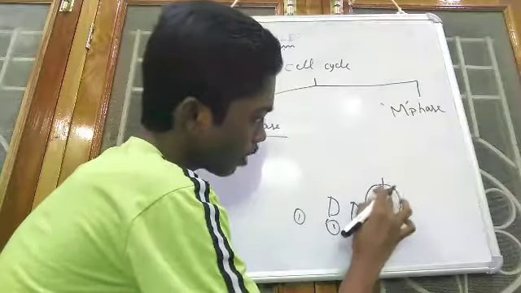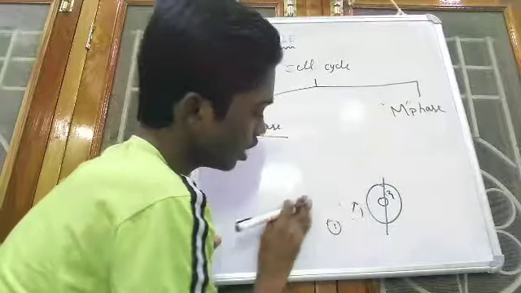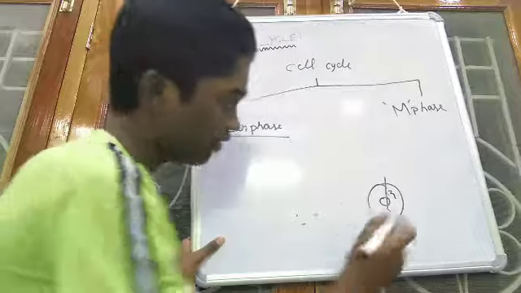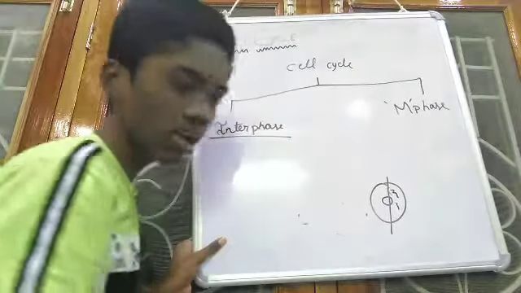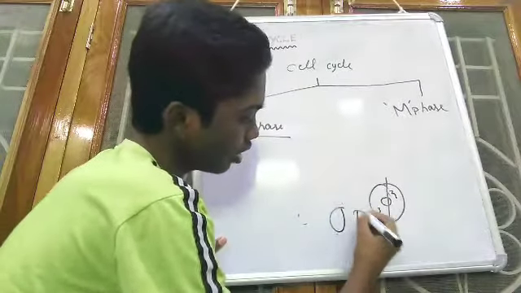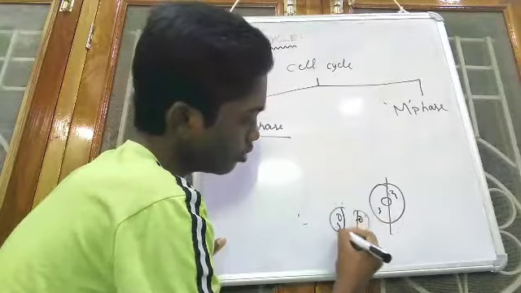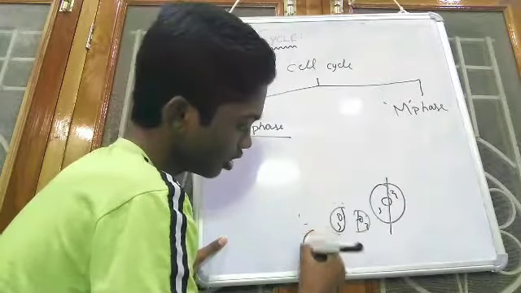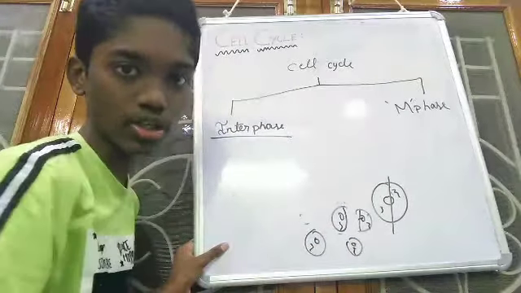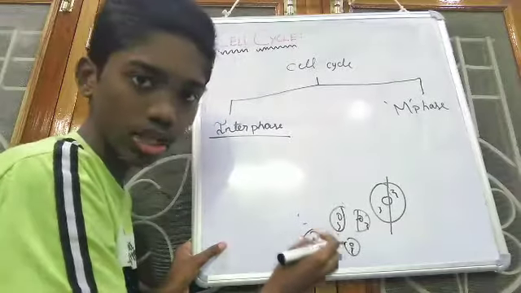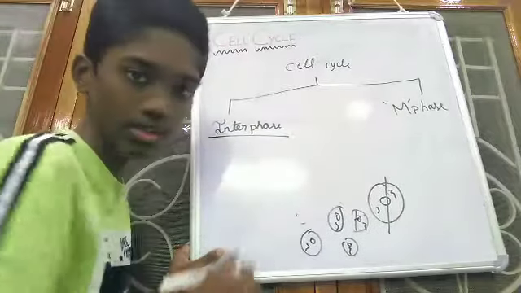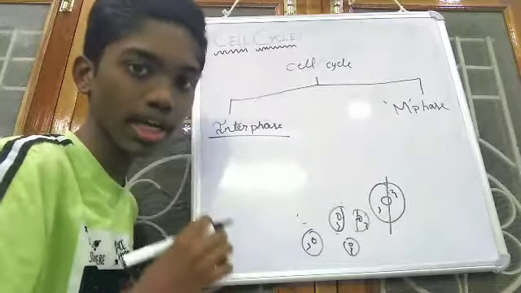So actually what the process is, for example, this is a mitochondria, then in this interphase, in this preparatory phase, it will make a new copy of itself. The same copy of the mitochondria will be produced and transferred here, and when the cell divides in this way, two mitochondria will be present. In this way, each new daughter cell will contain a mitochondria. To get this result, first it must make a copy of itself. So in this interphase, it makes the copy. That's why it is called the preparatory phase.